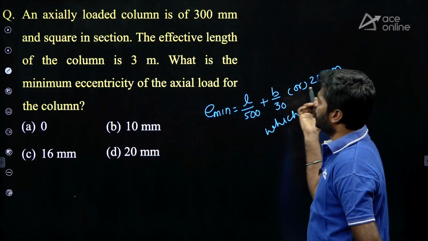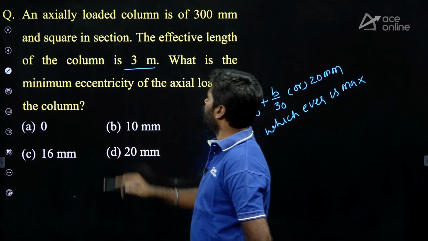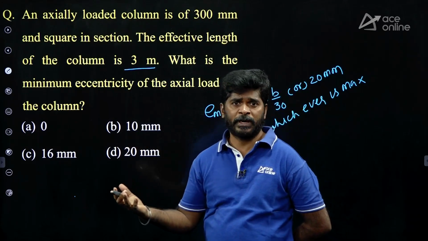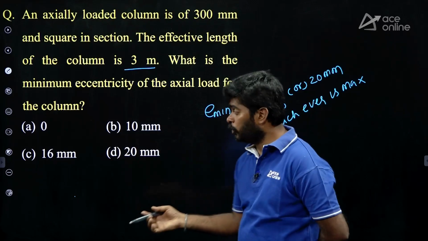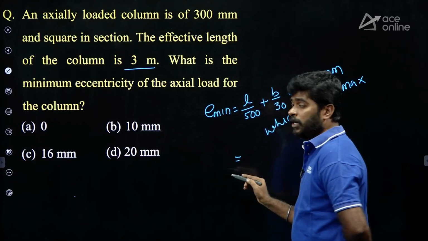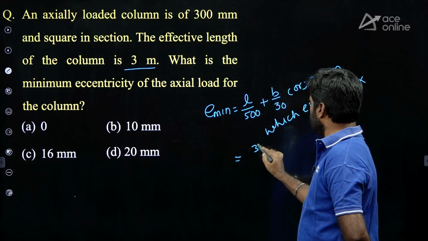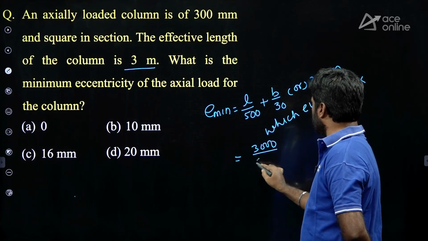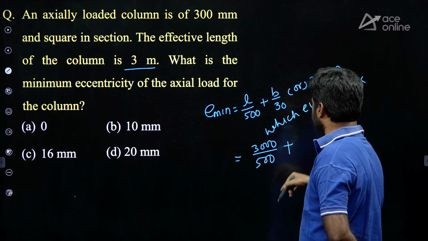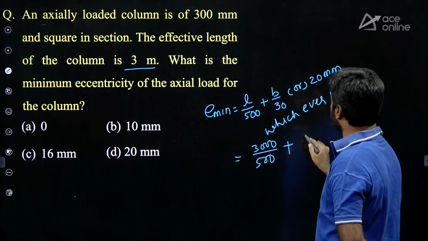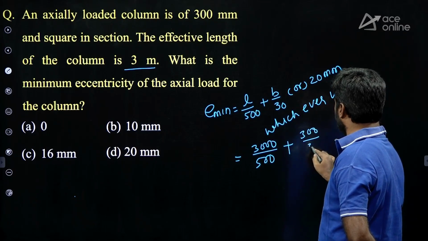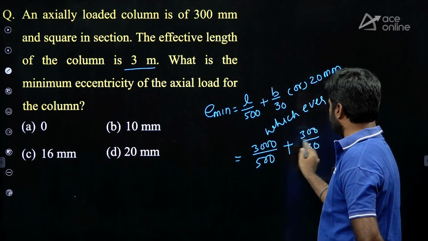Here unsupported length is not given, only effective length, and support conditions are not given. If support conditions are not given, you can use effective length as the unsupported length. So it is 3 meters, written in mm, 3000 upon 500 plus 300 by 30. If you simplify, you will get 16 mm.